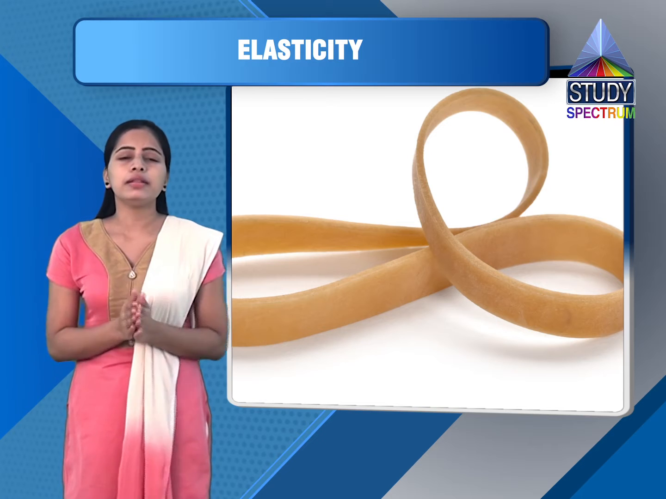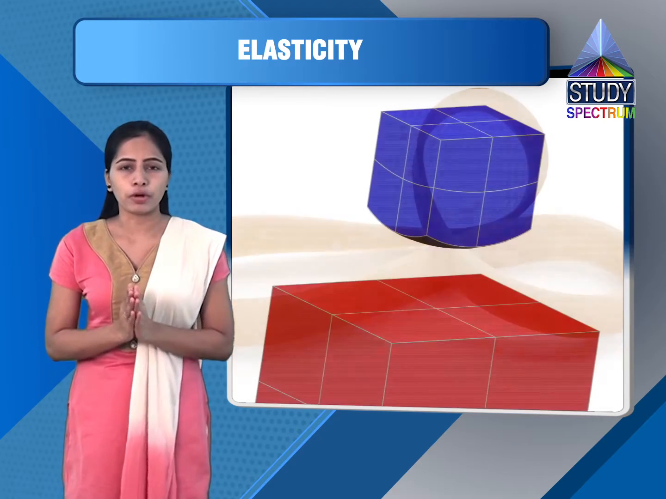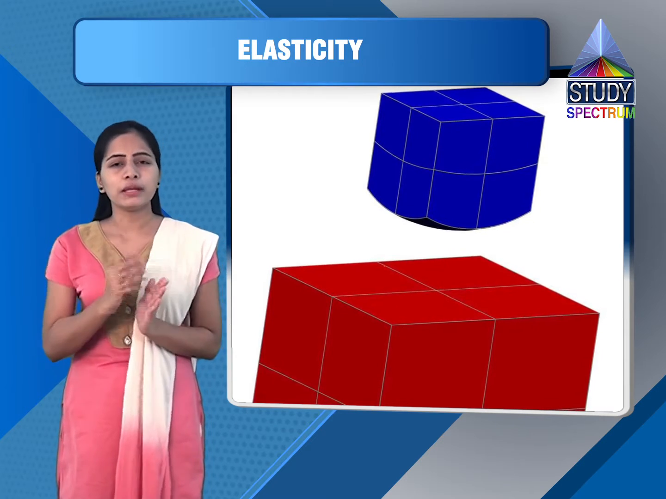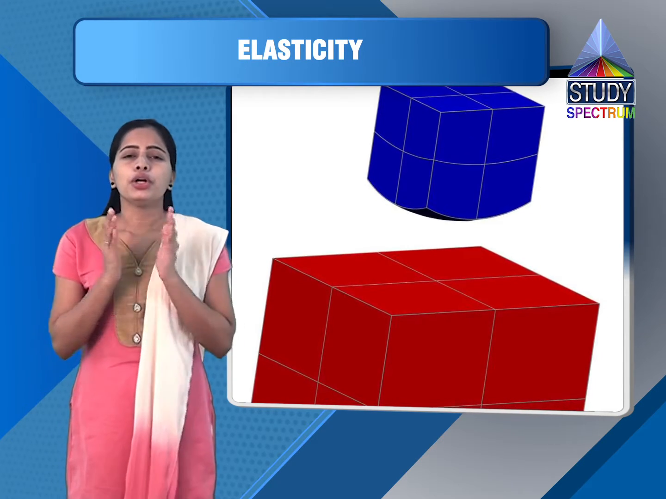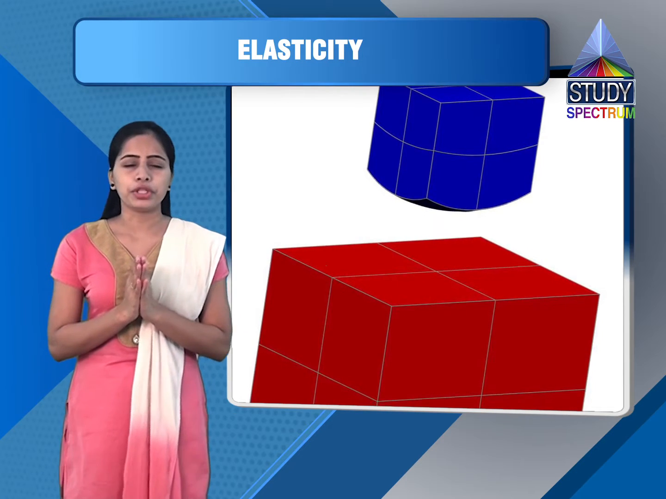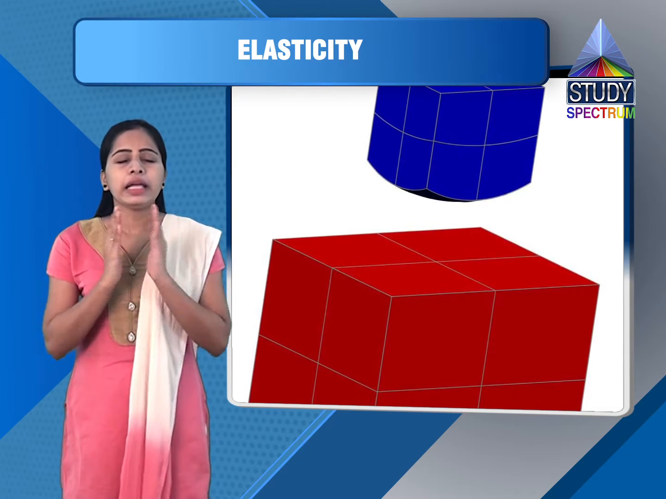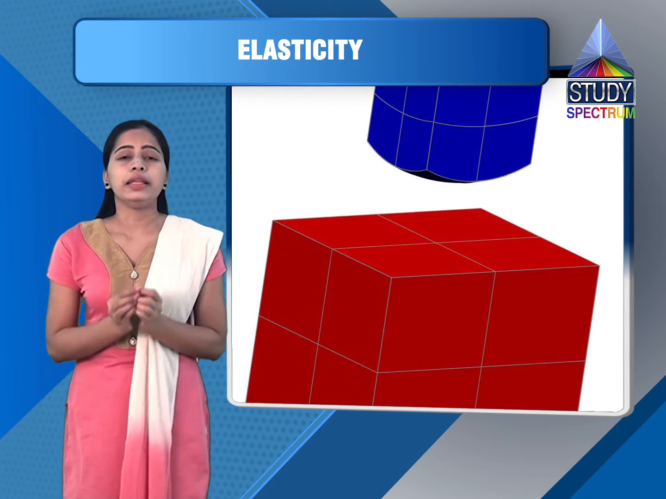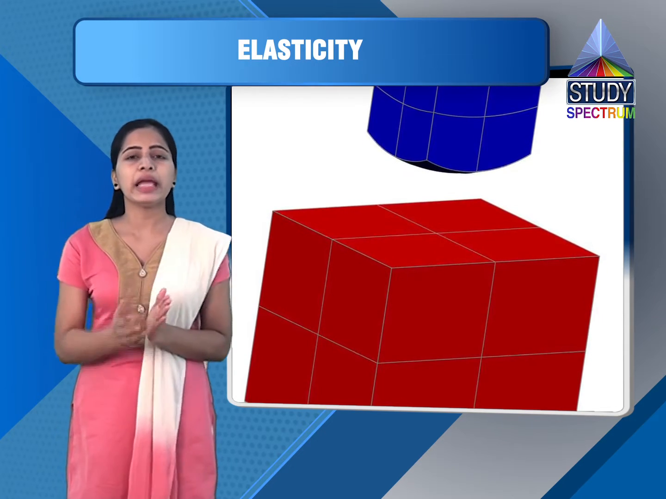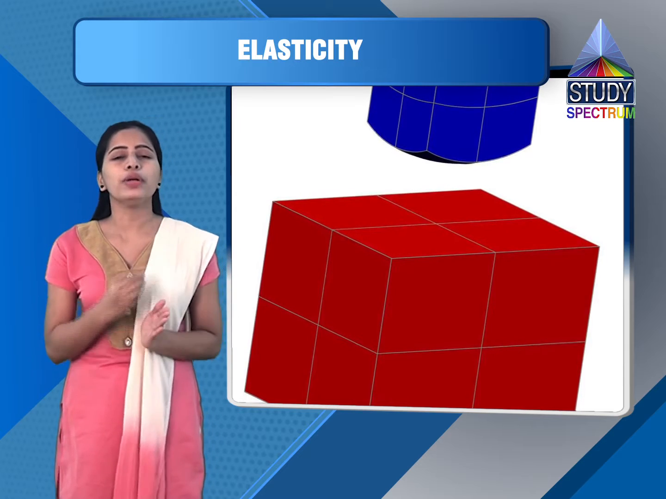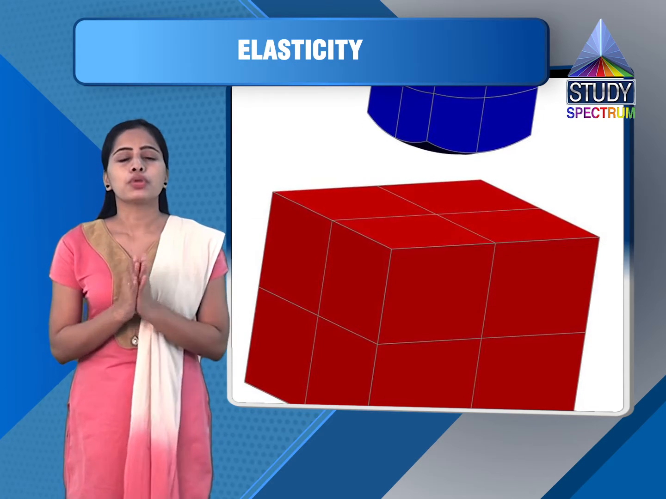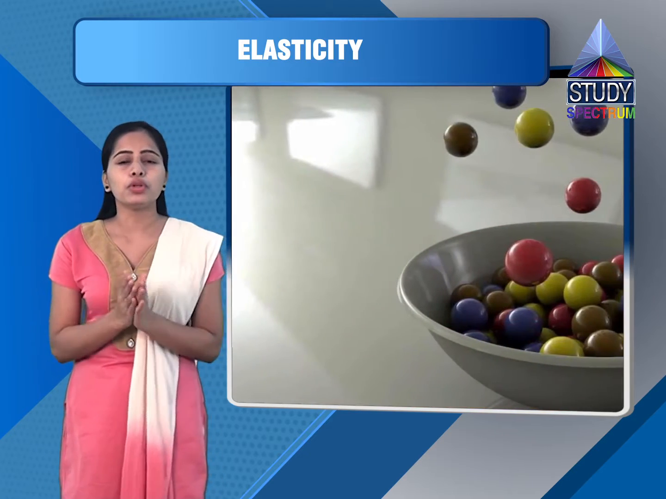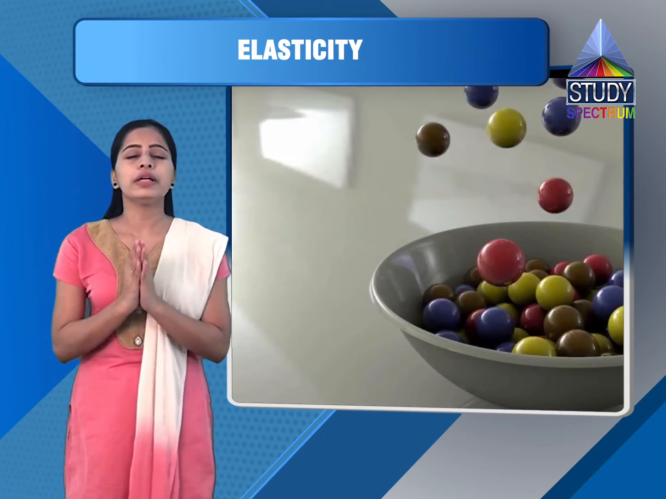And the third type is the rigid body. In the rigid body, the molecules or the particles of matter are tightly bound to each other, so that even after application of a large amount of force, they don't show any movement. Means there is no displacement at all. So that's why they are called rigid bodies. That means they don't show any kind of displacement.